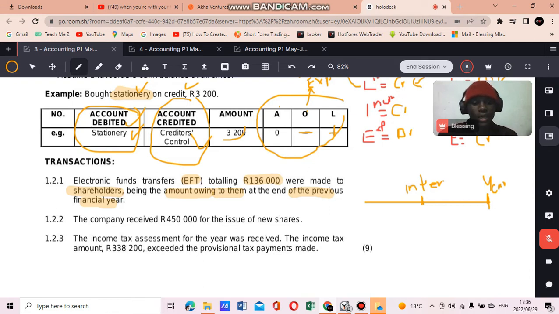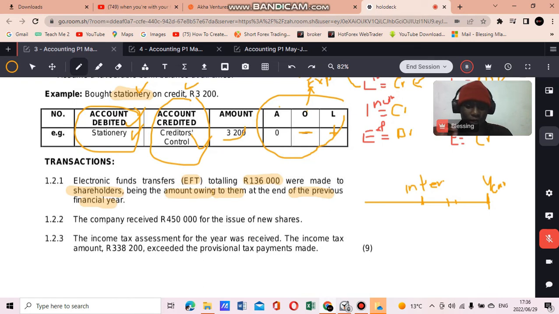Even though we're going to pay it at a later date, right? But with interim dividends, they declare them, and then maybe somewhere before the year end, we pay them, meaning that the bank will be affected and stuff like that. But with the year-end dividends, usually the bank is not affected, but a liability account named shareholders for dividends is affected, right? So this liability account is called shareholders for dividends. This is the money we owe shareholders at the financial year end when we declare this year-end dividend, but we only pay it in the next financial year, which is next year, right?